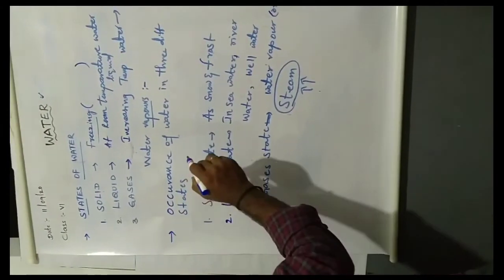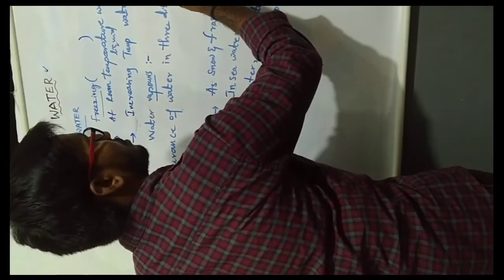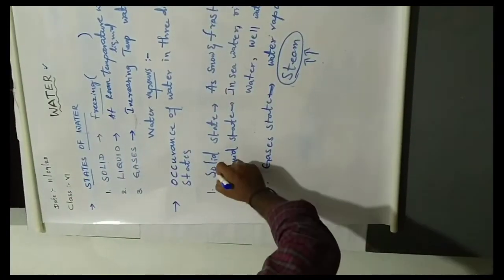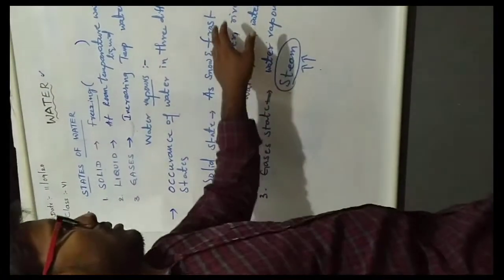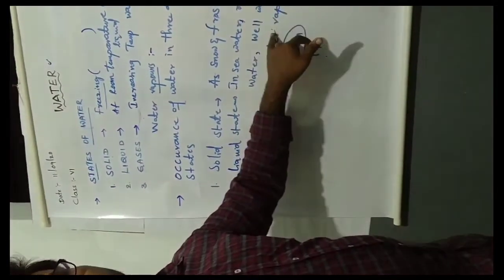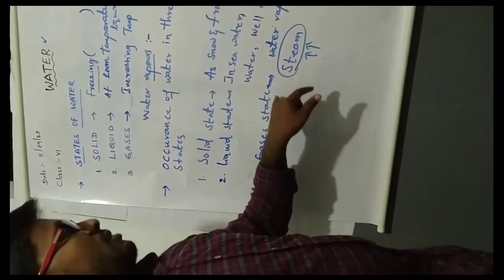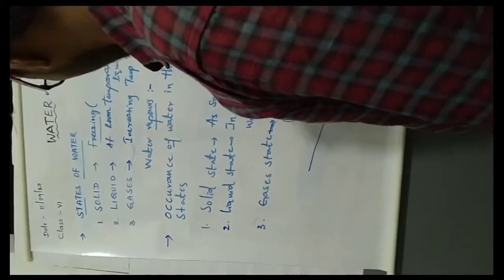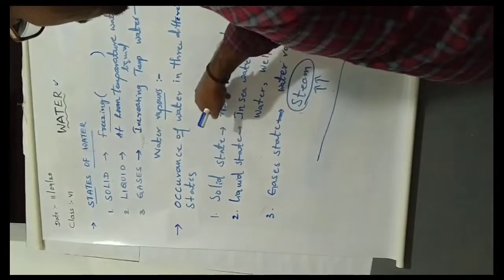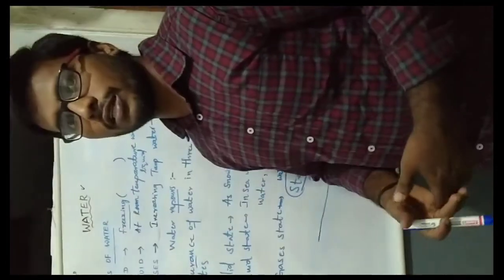Occurrence of water in three different states. One is the solid state, the liquid state in sea water, river water or well water, and the third is the gaseous state, water vapors or steam. These are the three different states in the occurrence of water. We are getting water from three different states. So next one.